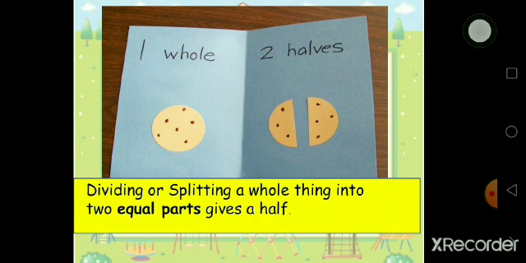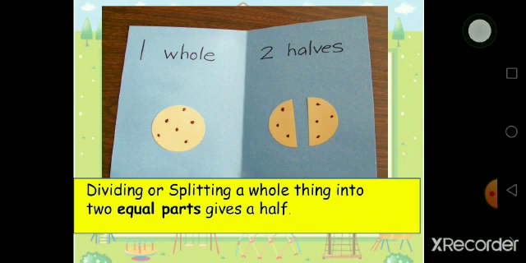As you can see on your screens, a picture over here: one whole biscuit on one side, and on the other side the two equal halves of that biscuit. So when we divide or split one thing into two equal parts, it gives us a half, like you can see on your screens as well.